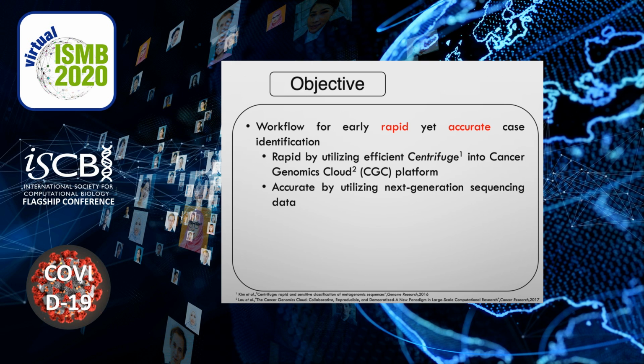Based on that fact, we conducted a workflow for early, rapid, yet accurate case identification in the cloud. The cloud platform we use here is the Cancer Genomics Cloud from Seven Bridges. It can be rapid, since we utilize an efficient Centrifuge algorithm that works on the cloud. Meanwhile, it can be accurate, since we use next-generation sequencing data as our input, which can provide detailed information from the genomic level.